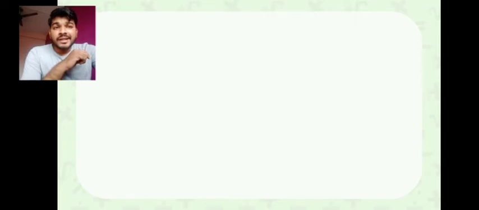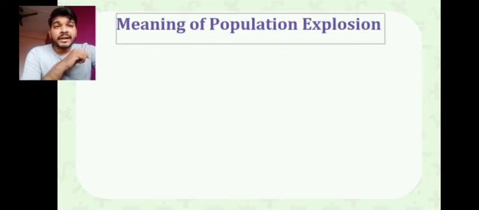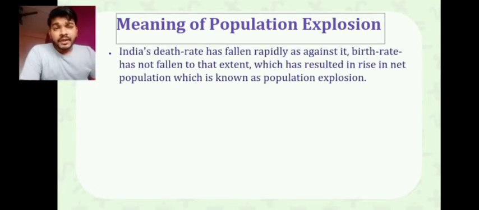Again, let's start with our first topic in our chapter, that is population explosion. What is explosion? Explosion मतलब बॉम्ब जैसा फूटना. हमारे यहाँ पे इंडिया के अंदर population भी बॉम्ब की तरह फूट गया है. कैसे? We are going to know that here the meaning says that our death rate has decreased over the period of time. अगर देखा जाए तो पहले जो इंडिया के अंदर लोग मरते थे और अभी के लोग जो मर रहे हैं, there is a decrease in the downfall.